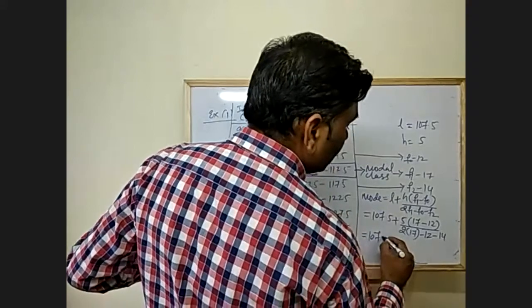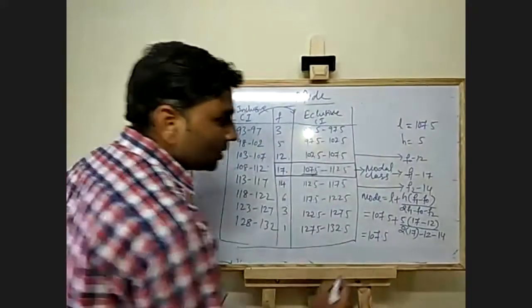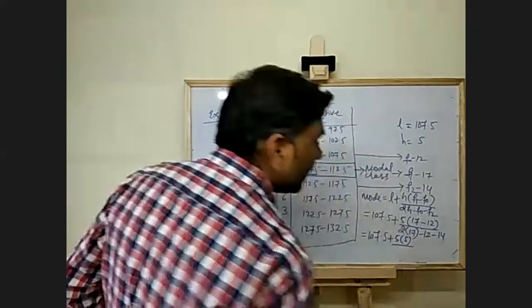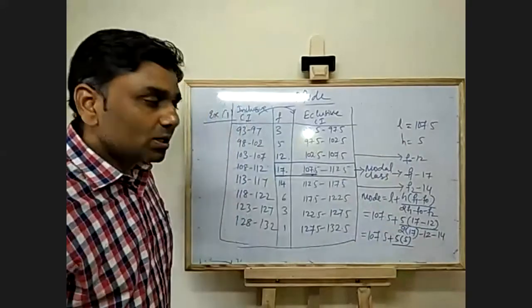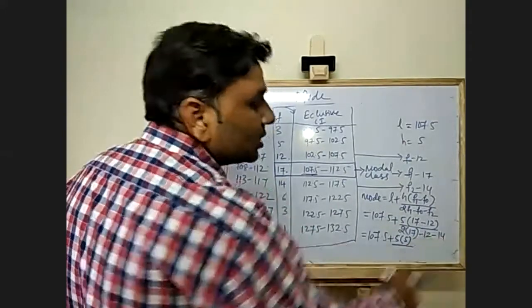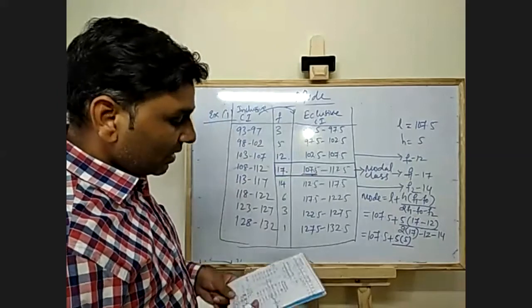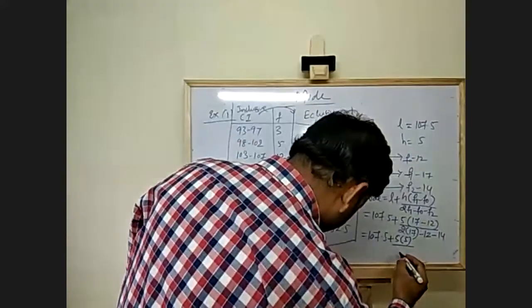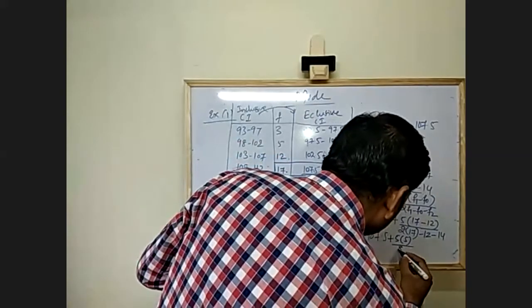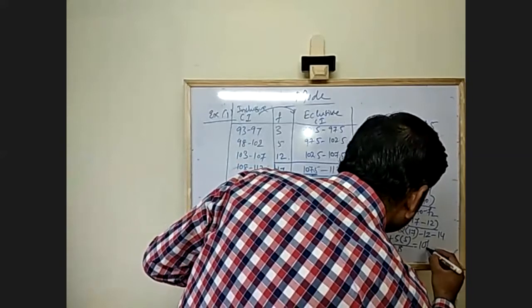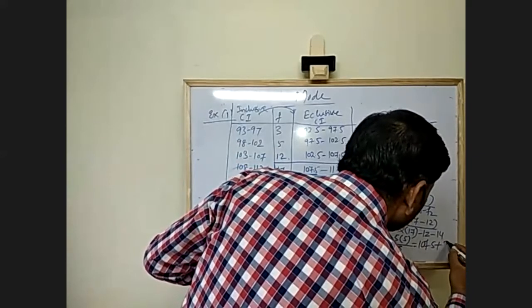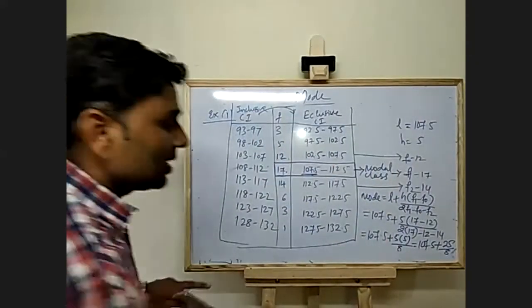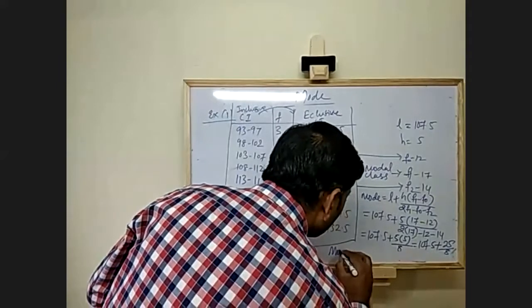So 107.5 plus 5 into 5, divided by 34 minus 26, that will give you 8. So 107.5 plus 25 divided by 8.